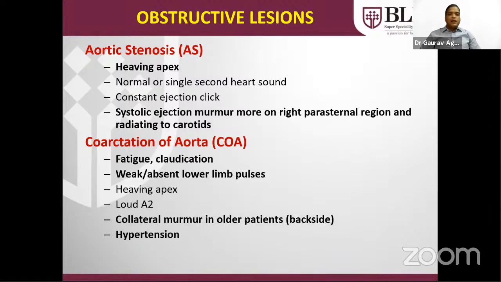A coarctation of aorta patient will have a history of easy fatigue and claudication while doing exercise and running activities. Pulses will be weak or absent in the lower limb, and the murmur will be loud in the interscapular region due to multiple collaterals, and there will be hypertension in bigger patients. So try to palpate the pulse in the lower limb also in OPD patients, and try to take saturation in every newborn born in the hospital, at least one upper limb and one lower limb, to rule out any mishap coming in 1 or 2 days.